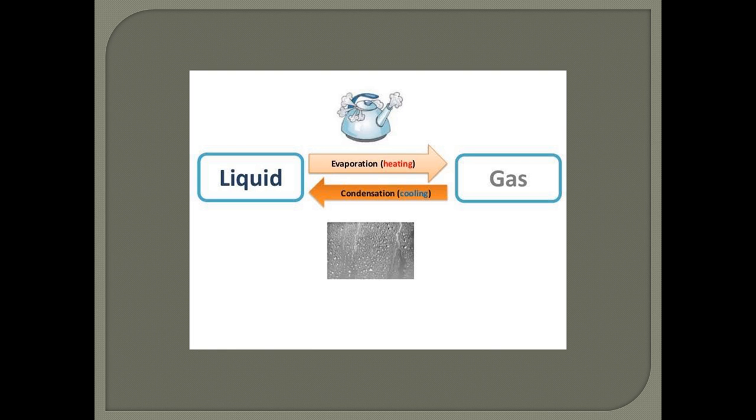In short, we can say that when a liquid starts heating, it changes into vapor form. That is called evaporation. And the changing of water vapors into liquid on cooling is called condensation. And you see all the different types of examples of condensation and evaporation.